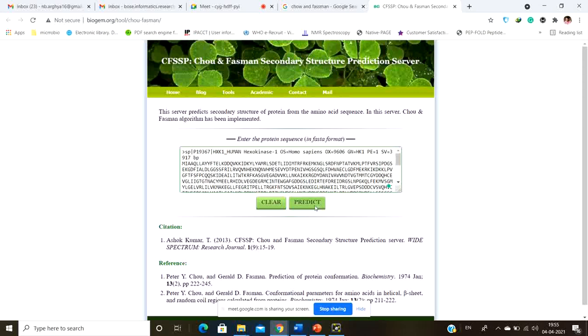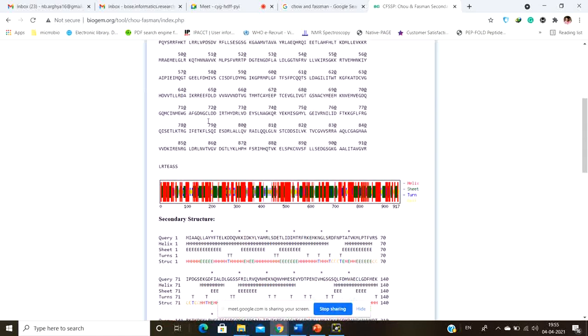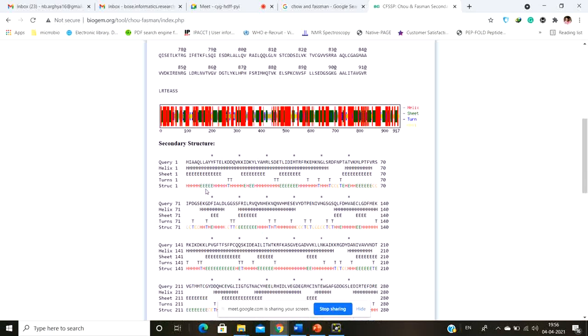So they developed a server that can help you to predict not the sequence but the structure of the protein. Since I have uploaded the sequence, when I click on the predict button, it predicts the structure. Now the red is the helix region. The green signifies the beta sheet. The blue signifies the turn, whereas the yellow signifies the coils. Okay, so this is the structure.